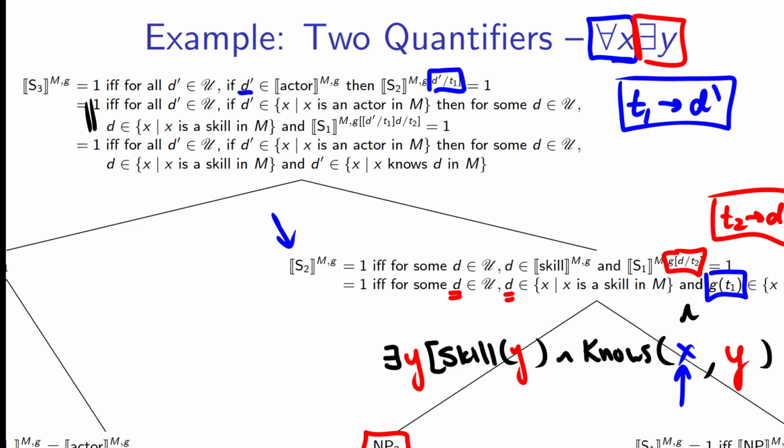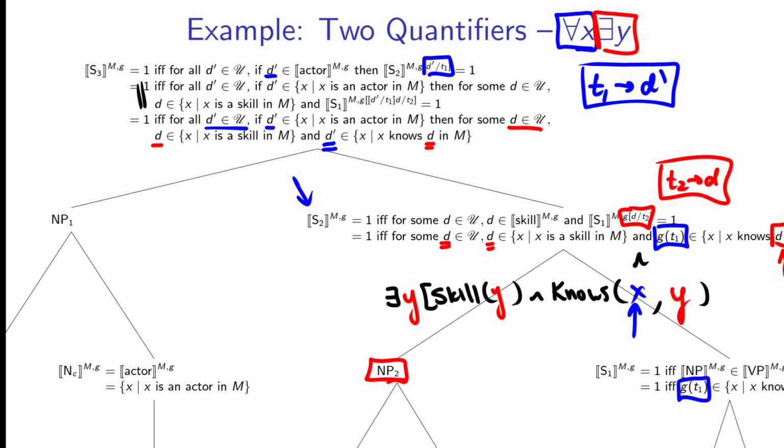Now we're saying it's true if for all D prime in our universe, if D prime is an actor, then for some D in our universe, and here we're just spelling everything out in S2, so some D in our universe, if D is a skill, then for some D in our universe, D is a skill and D prime is in the set of X such that X knows D in M.